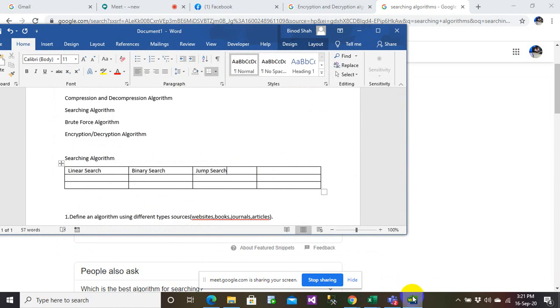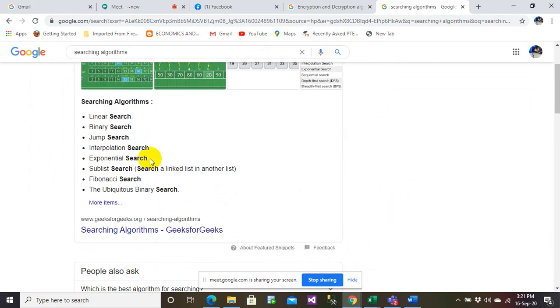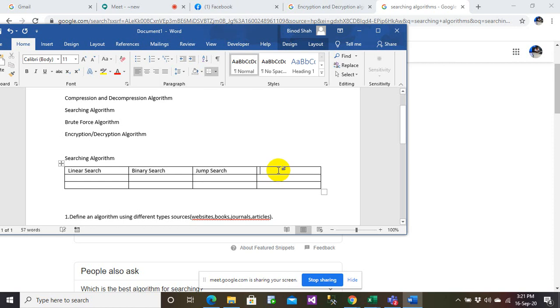I can take an exponential search or interpolation search. This is just an example. So I took four types of search algorithms.